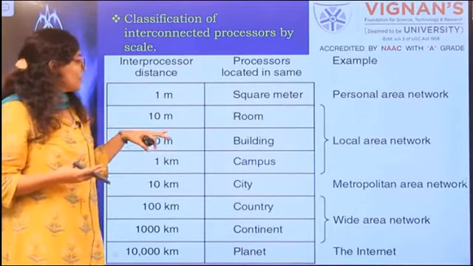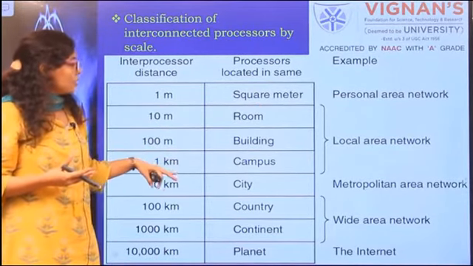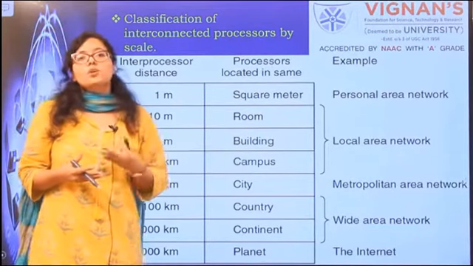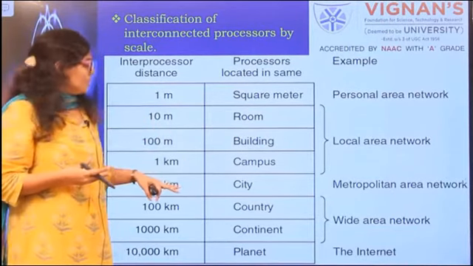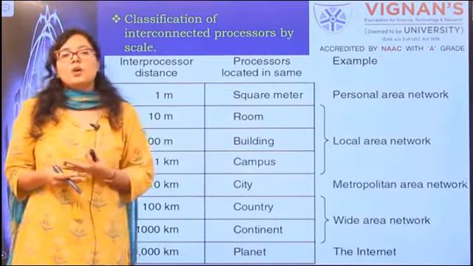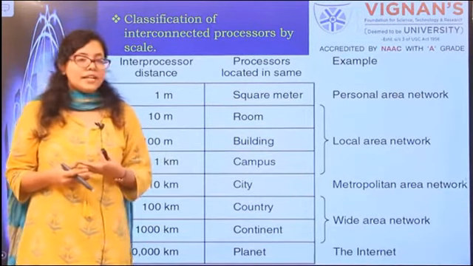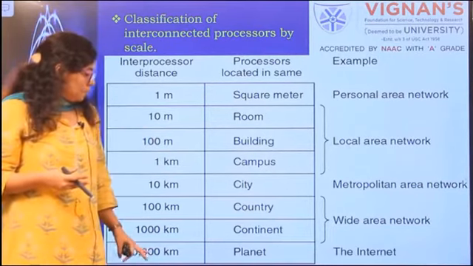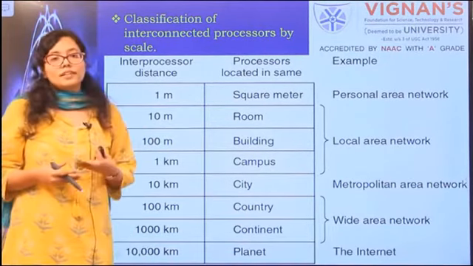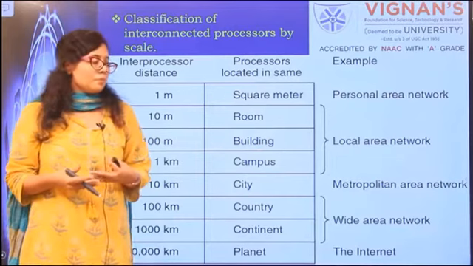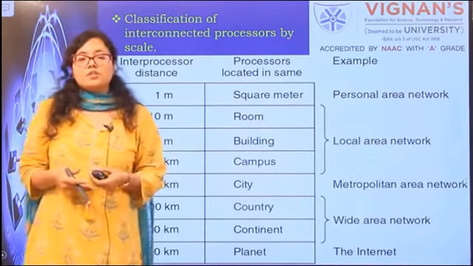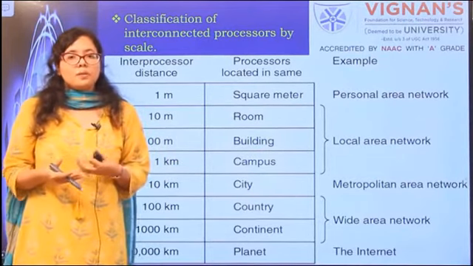Similarly, when your coverage area is within 1 kilometer, that network is called a local area network. If it is within 10 kilometers, it is called a metropolitan area network. Within 1000 kilometers, it is a wide area network, and if it is within 10,000 kilometers, it is the internet. So we will look at these networks one by one in detail.